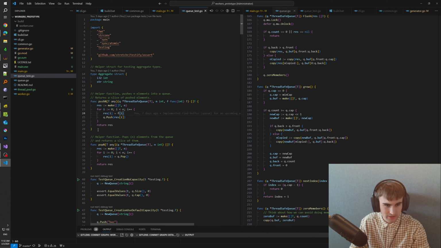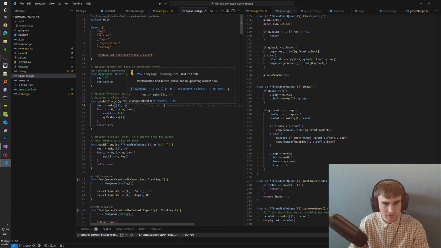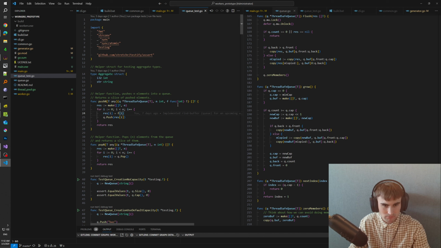So basically those are generic functions which accept a queue, and they accept the n, which is the number of elements that we want to put into it, and then they accept the lambda procedure, which is basically a function that computes an element that will be inserted and takes an index, which in this case will be i. So you see I'm calling the function here. So I just insert an element that is returned from that function.